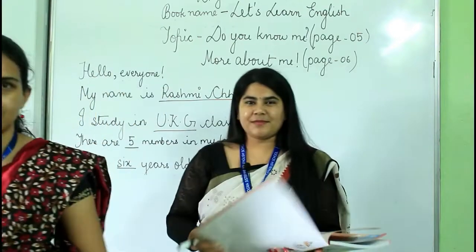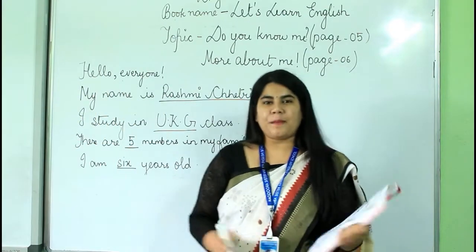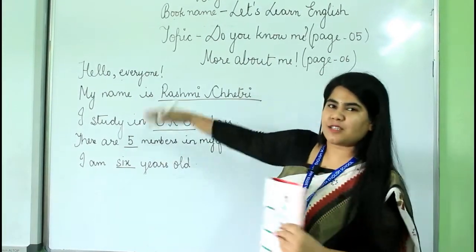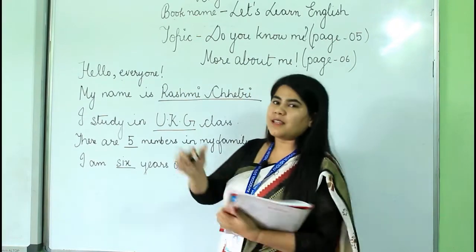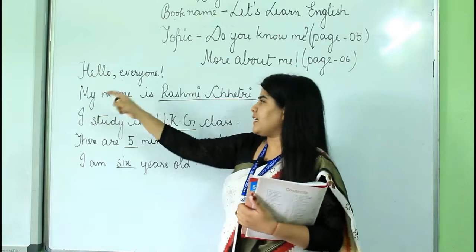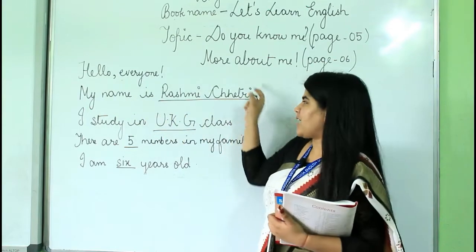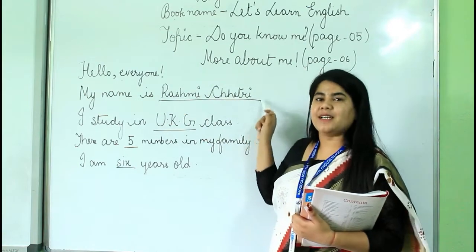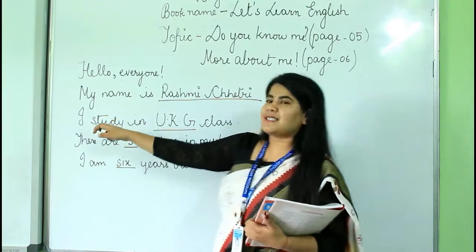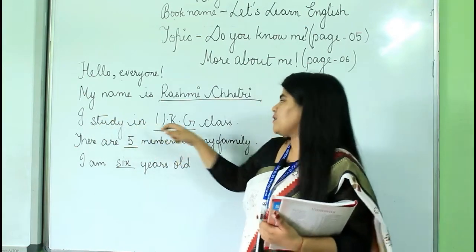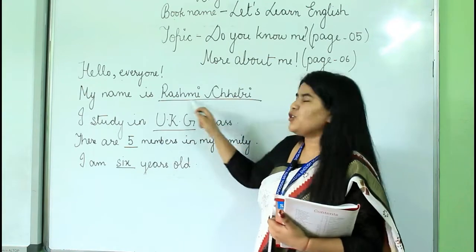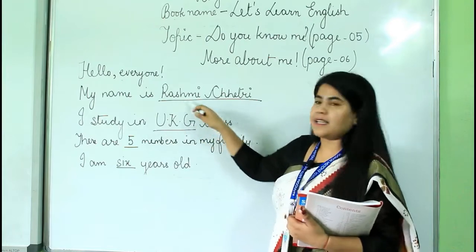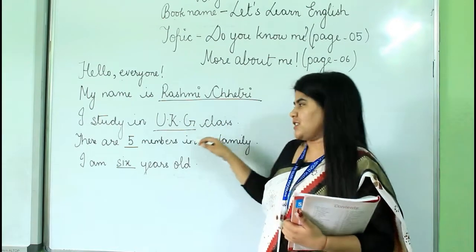Okay, miss. So now we will do page number 5, okay? Everyone take out your pencil, get ready with your pencil, and let's move on to the board, okay? So here in the book what is written? Hello everyone, then my name is, you have to write your name here. As my name is Rashmi Chhetri, I have written here Rashmi Chhetri, okay? And in the second line, I study in, which class do you study? In UKG, right? So here I have written I study in UKG class. In this space you have to write UKG, okay?